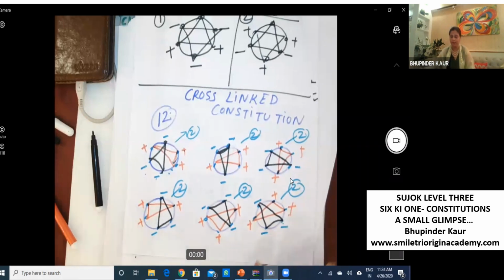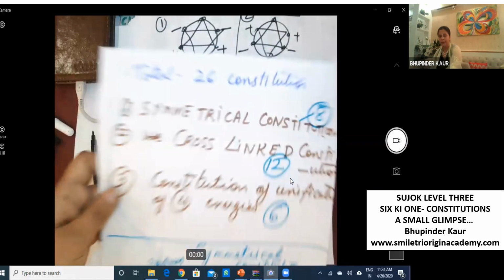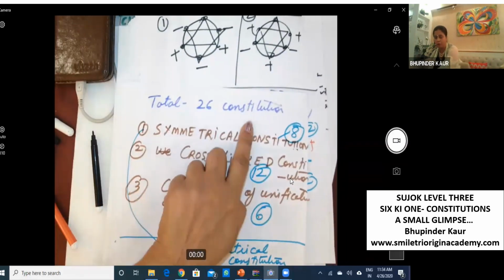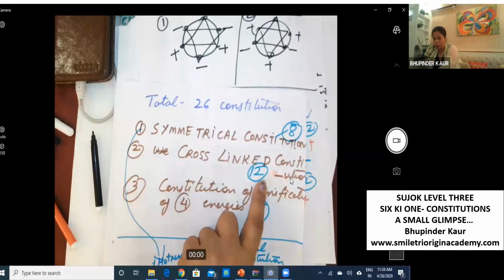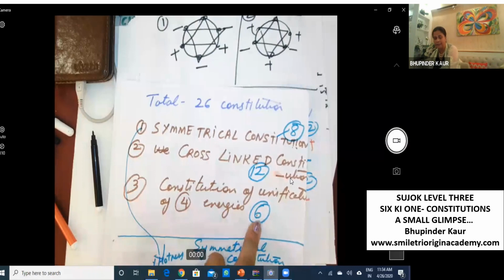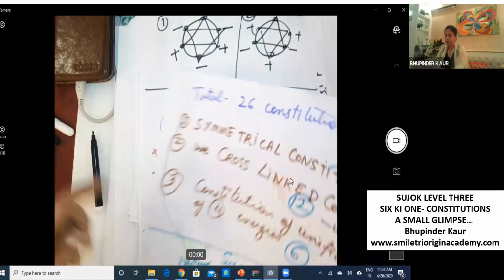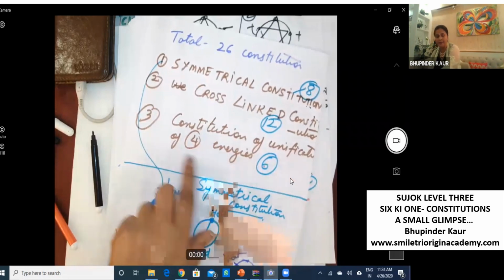And then next is, as we have done, once again, total 26 constitutions: symmetrical constitution 8, cross-link constitution 12, constitution of unification of 4 energies 6. So now we will make the constitution of unification of 4 energies.